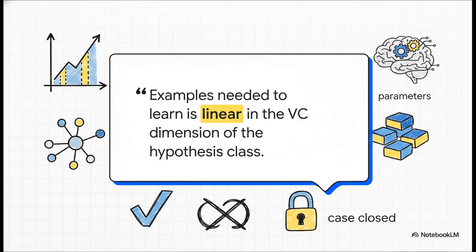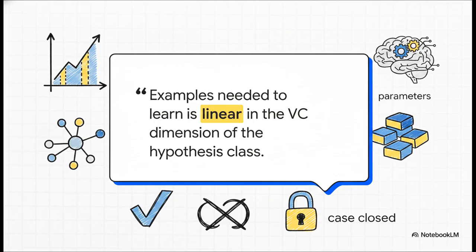And that brings us to the grand finale theorem of learning theory. Once you know the VC dimension of a model, you can mathematically prove its generalization error. This corollary states that the number of training examples needed to guarantee an AI learns effectively is roughly linear in its VC dimension. Because the VC dimension is generally proportional to the number of parameters in the model, this is it. This gives us our definitive proof.